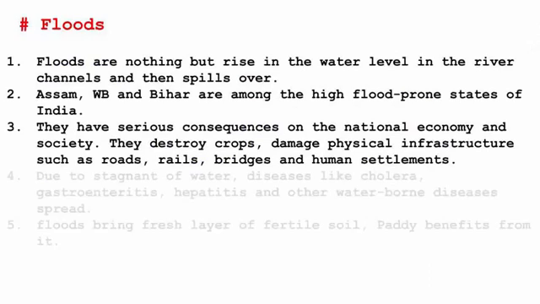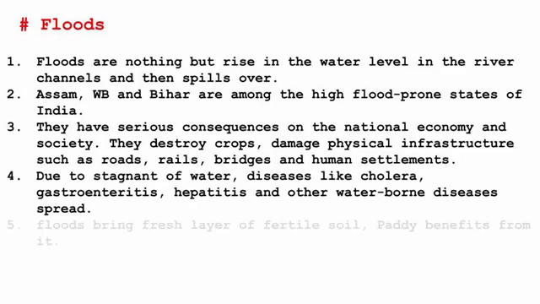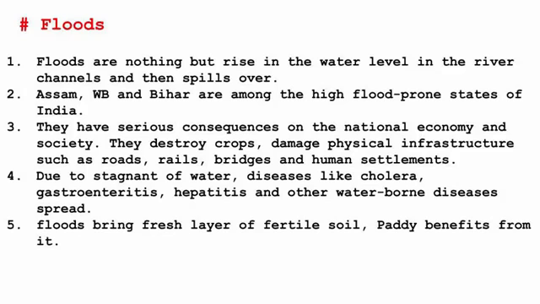When floods occur, they have serious consequences on the national economy and society. A lot of our nation's crops rely on water coming from rivers, and when floods occur, they destroy crops. They damage physical infrastructure such as roads, rails, bridges and human settlements. And when water comes into the civilized area, it becomes stagnant, and stagnant water causes a lot of diseases such as cholera, hepatitis and other waterborne diseases. One positive thing about floods is that they bring a fresh layer of fertile soil, and one such crop which benefits from it is paddy. But these are insignificant benefits in comparison to the grave losses.